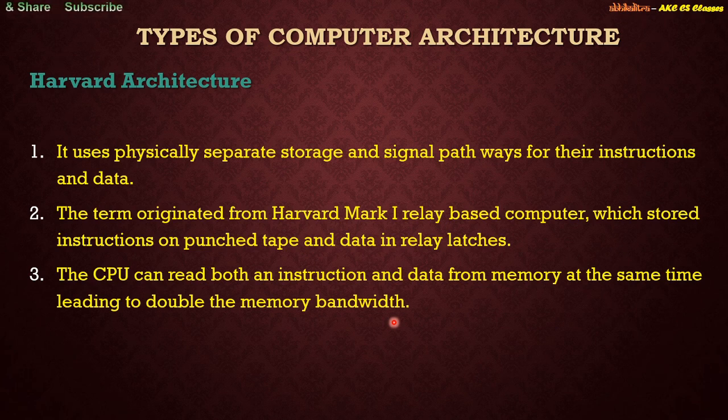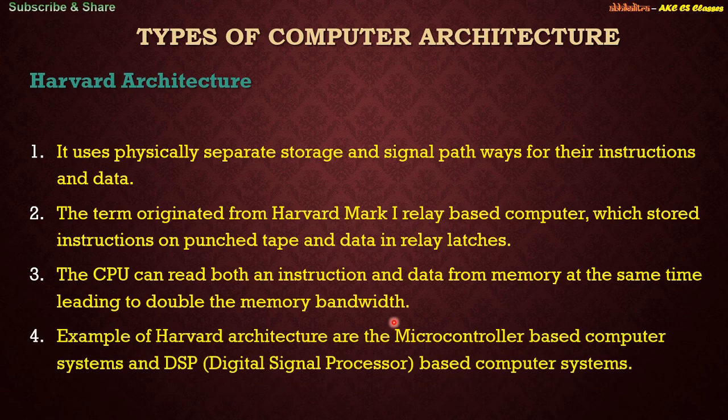So the bandwidth requirement is more in case of a Harvard architecture. Examples of Harvard architectures are microcontroller based computer systems and digital signal processor based computer systems. All these systems will be discussed in your syllabus, or in the video lectures that will be uploaded.